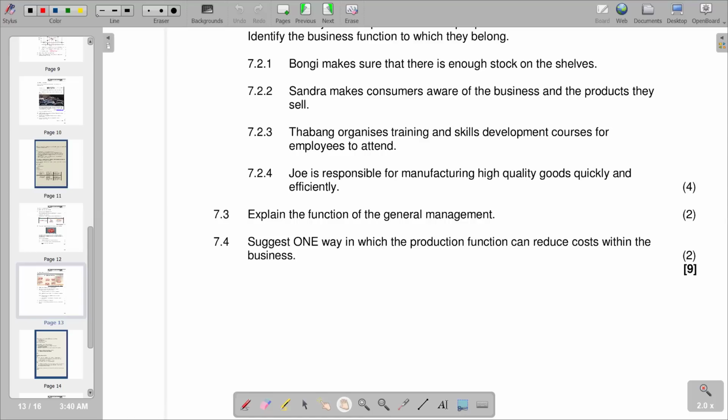Obviously, the issue of efficiency is very important in the production function. Efficiency means producing at the lowest possible cost. It is very important because we are going to reduce wastages, and that's how we are going to reduce cost. We produce at the lowest possible cost by reducing wastages. So that can also be a way to reduce costs in the production process.